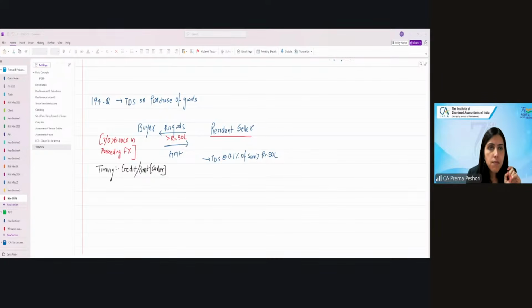Then 194N on cash withdrawals from a bank, cooperative bank, or post office. If the cash withdrawal by any person is greater than 1 CR, then TDS will be at the rate of 2% on the excess amount of withdrawal over 1 CR. If the recipient has not furnished ITR for all the three preceding previous years, and the time limit has exceeded under section 139(1).